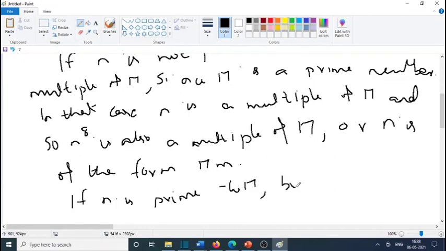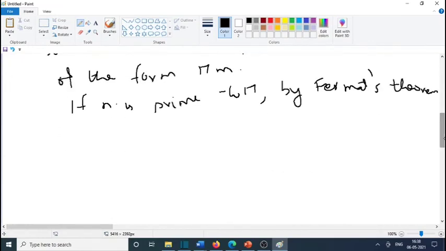Now the second case, if n is prime to 17, then by Fermat's theorem we have n raised to 17 minus 1 is divisible by 17.